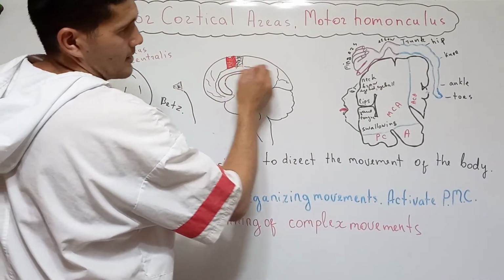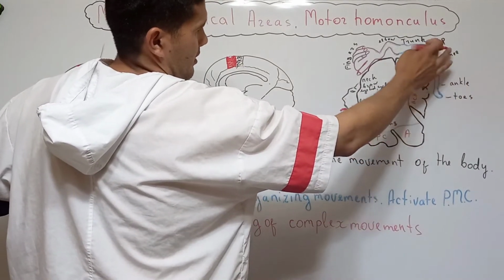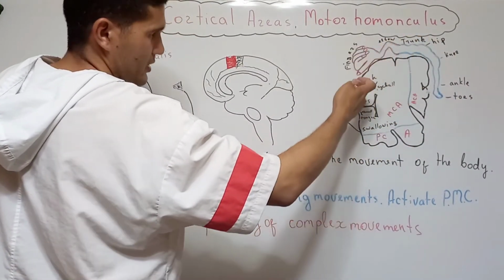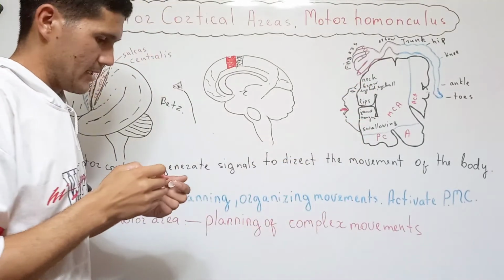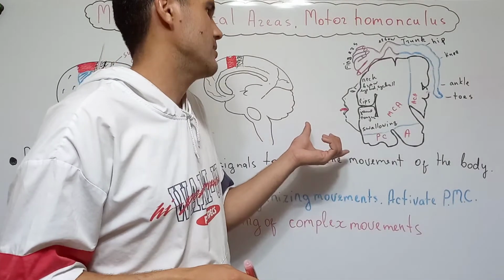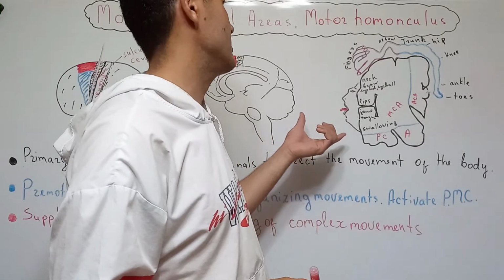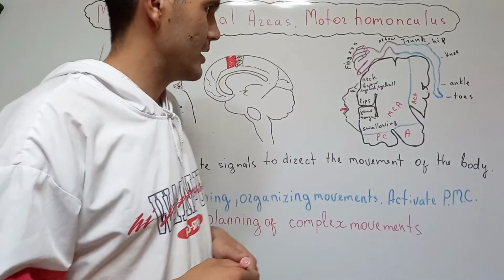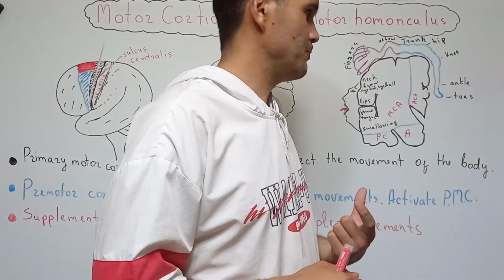Okay, and that part is responsible for the ankle, knee, hip, trunk, elbow, fingers, and the face. Okay, and I think it's very easy for you to memorize this part of the motor homunculus, and that's further and clinical information for you.